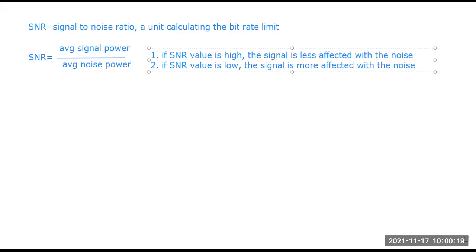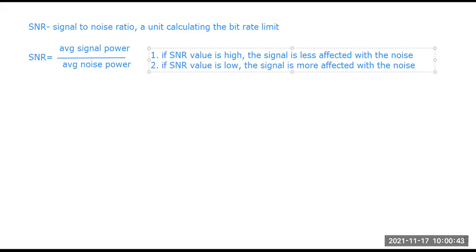So this SNR, the signal to noise ratio, in the last class we talked about the dB. The formula of dB, we know, is 10 log 10 of P1 by P2. Now this SNR has a similar kind of formula to calculate the value.